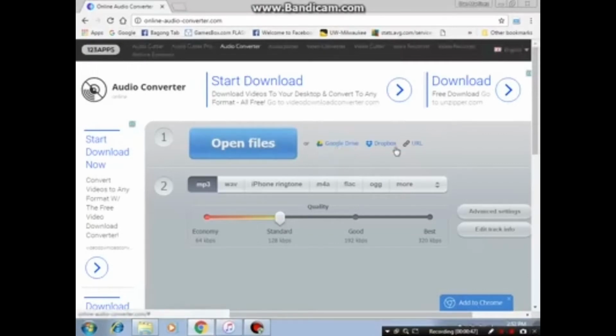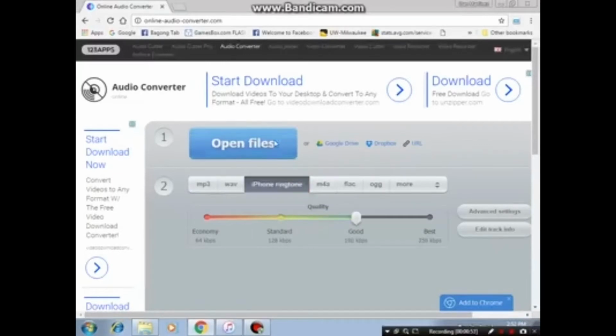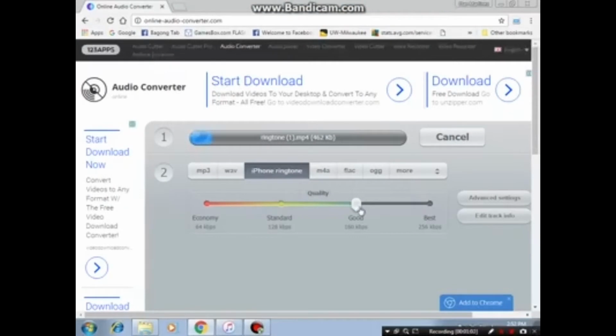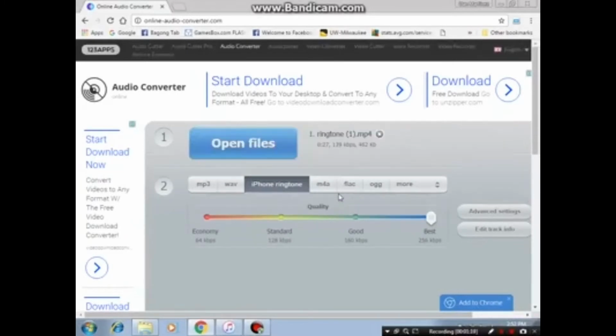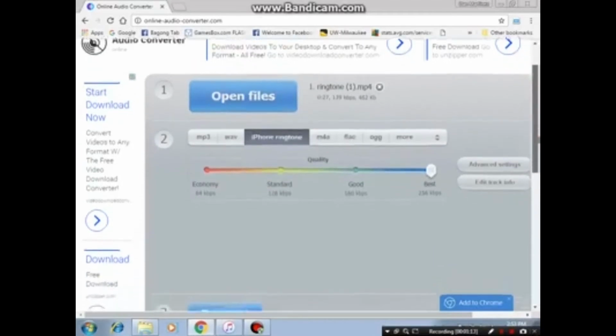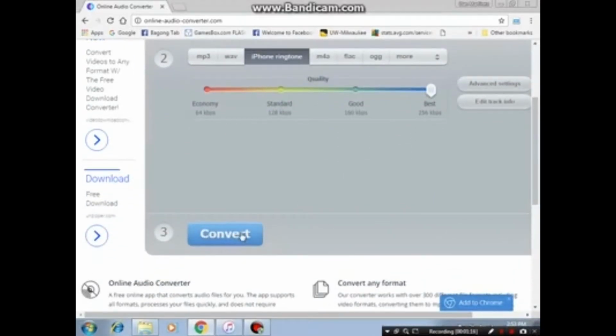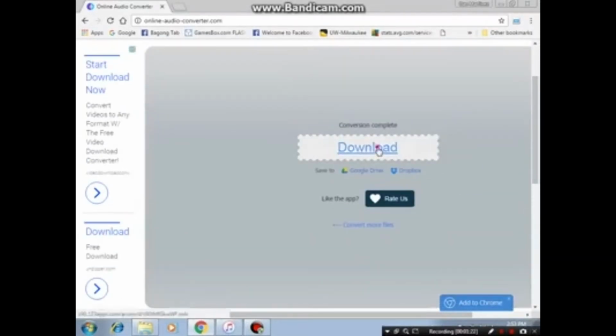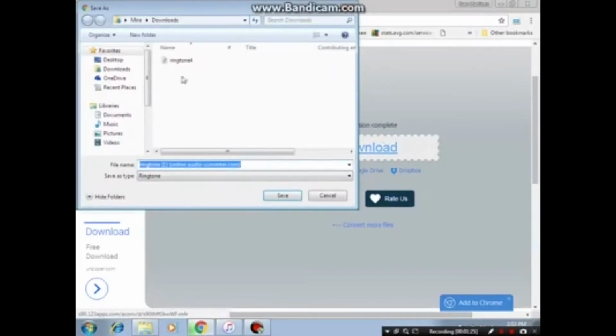So we're now in our MP3 to M4R converter. You can also download using a URL, Dropbox, or others. We're gonna open files, and this one is my MP3, the ringtone one. You can see it's downloading. After downloading, it's now ready. Then we go to the third step, convert it. It's now converting. After converting, we're gonna click download. After that, it will start downloading.